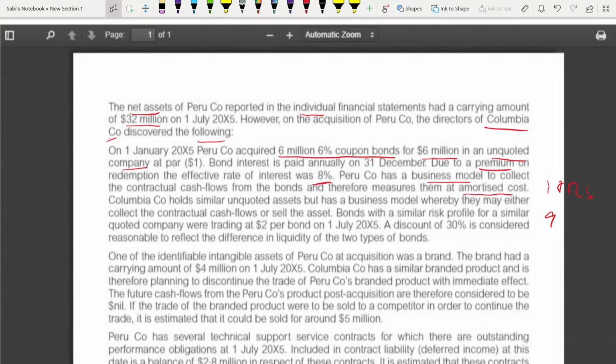Colombia holds similar unquoted assets, but has a business model whereby they may collect the contractual cash flow or sell the asset. So their business model is different. They buy and sell the asset also. Bonds with a similar risk profile for a similar quoted company were trading at 2 per bond. A discount of 30% is considered reasonable to reflect the differences in liquidity in both those types of bond.